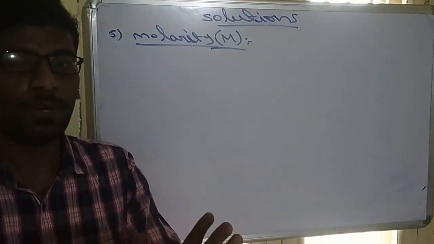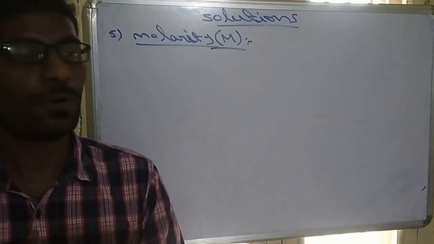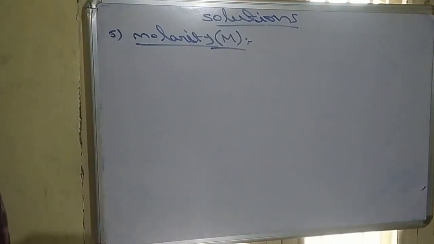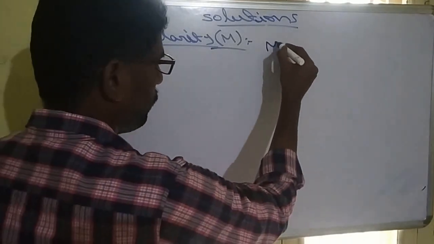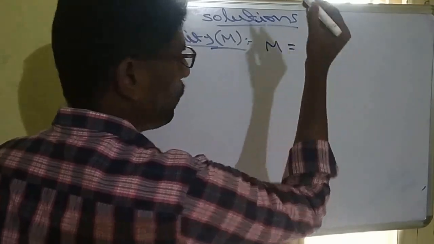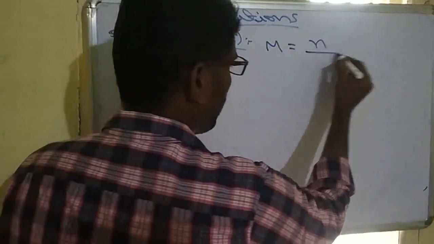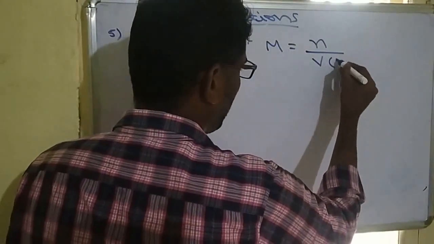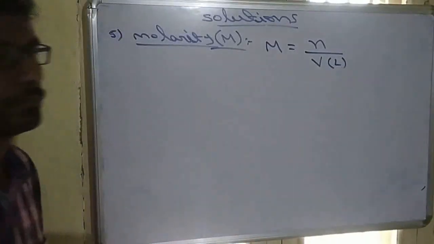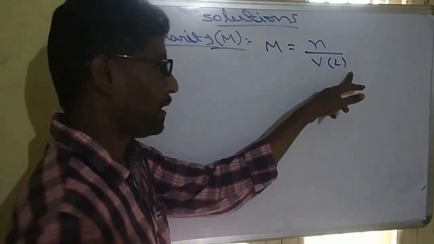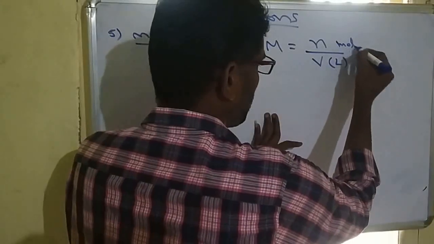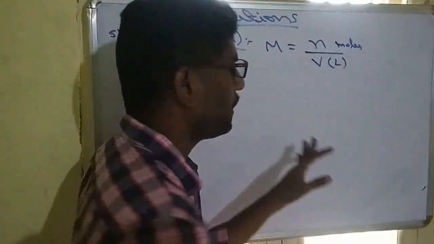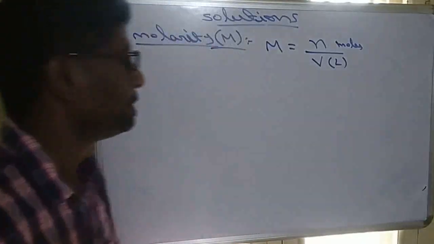In 1 liter of solution, how many moles of solute are present? That is called molarity. The formula is the number of moles of solute by volume of solution in liters. So the units are moles per liter.